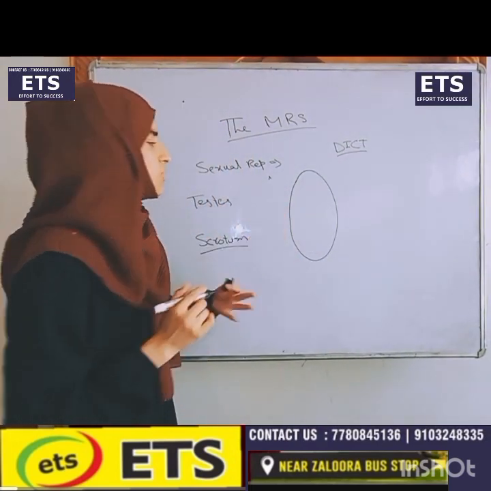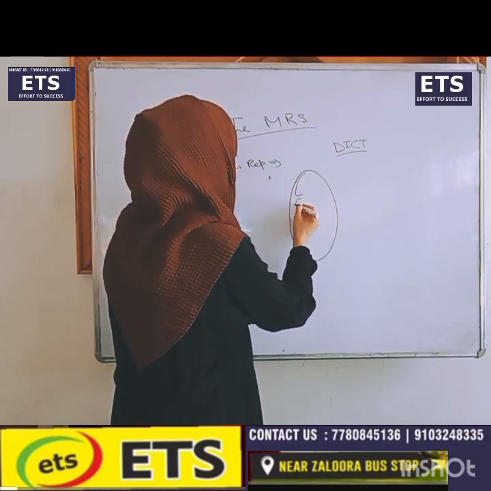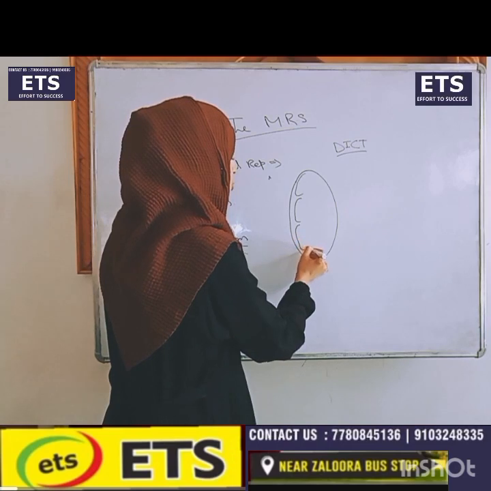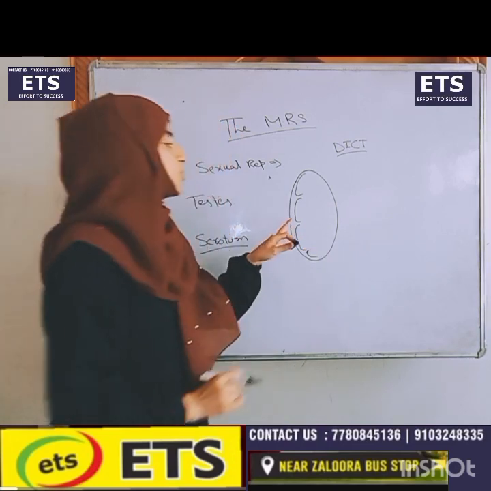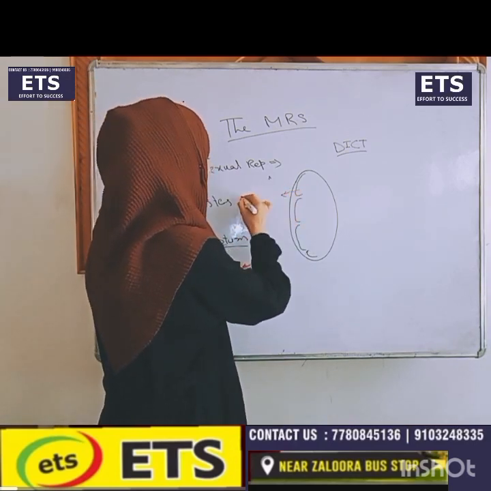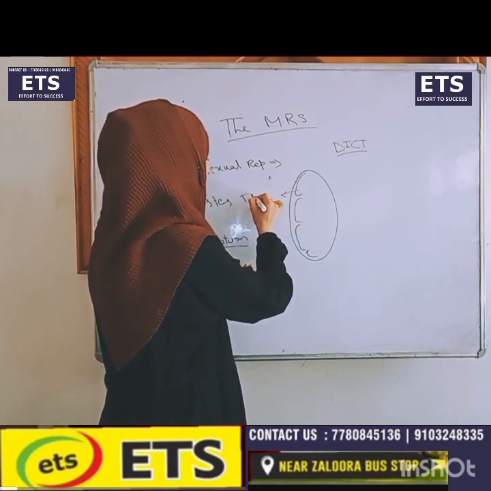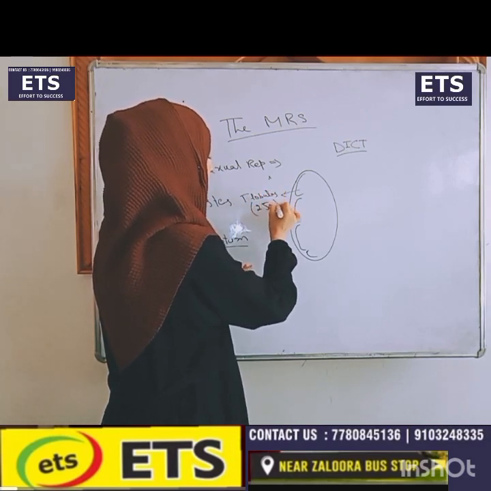Now we will see the structure of the testes. Inside the testes there are 250 lobules, and these lobules are known as testicular lobules. They are 250 in number.